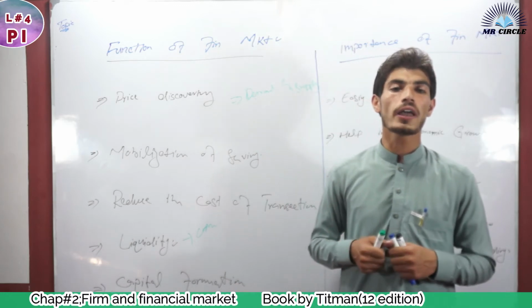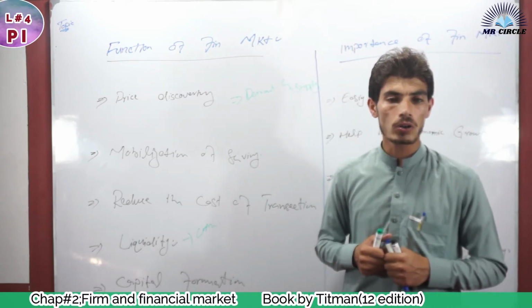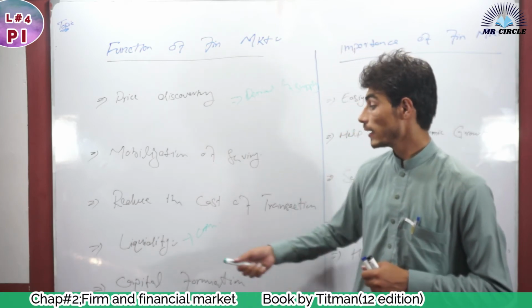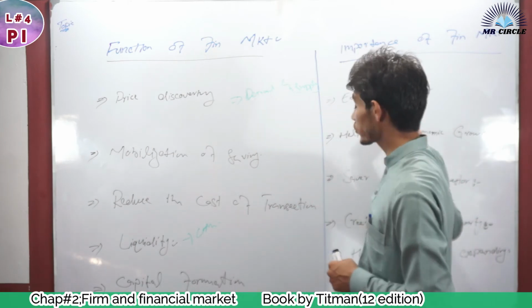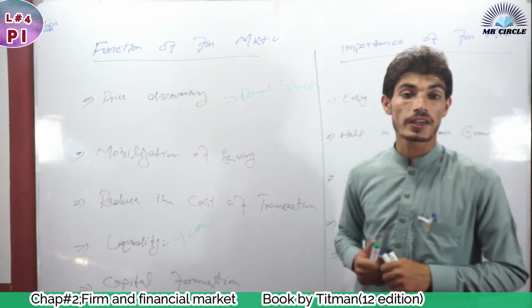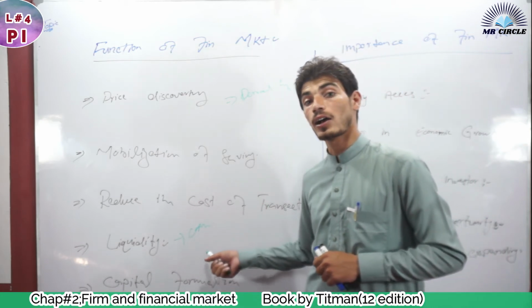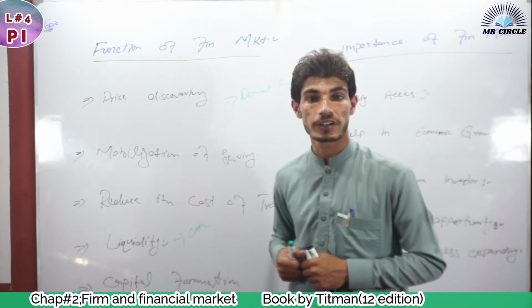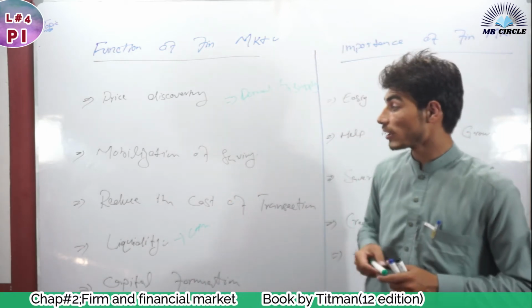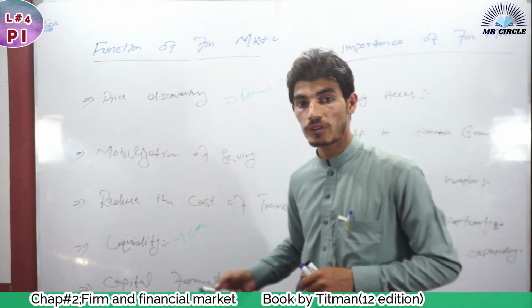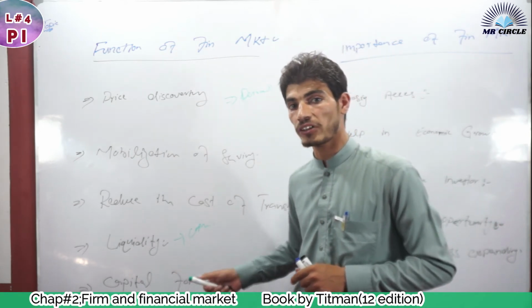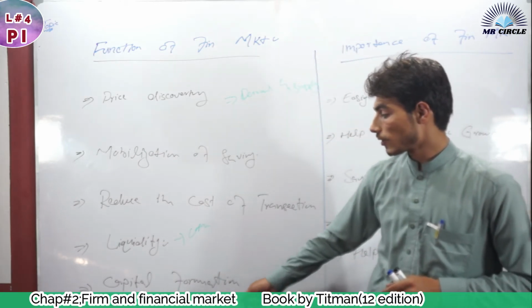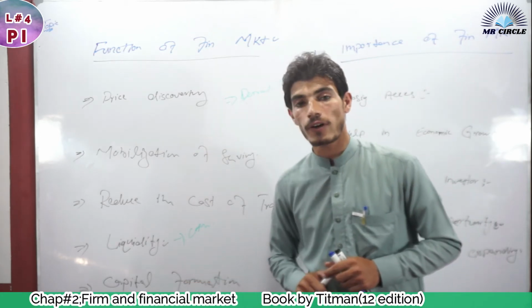When an investor, a corporation, or a borrower wants to convert his asset into liquid form, he issues his shares in the financial market and easily converts his securities, his stocks, and his bonds into cash. So the financial market is also helpful in liquidity, by which the investor or the corporation can easily convert his asset into cash.